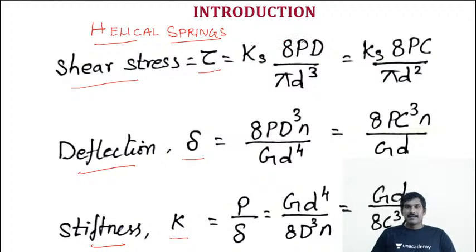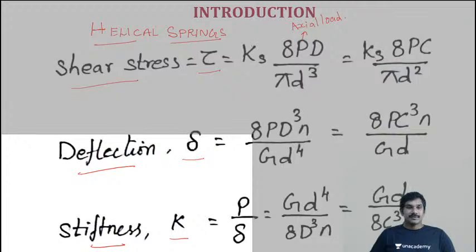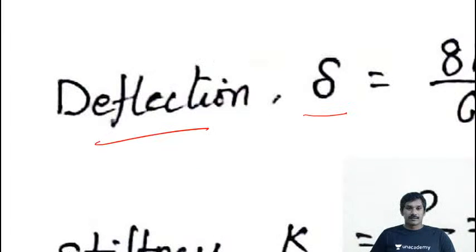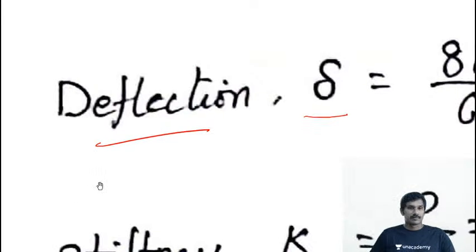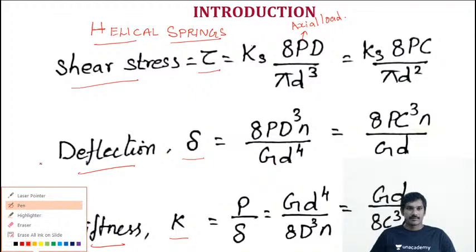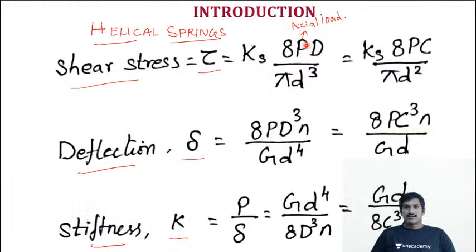And P represents the axial load. Why axial load in springs?